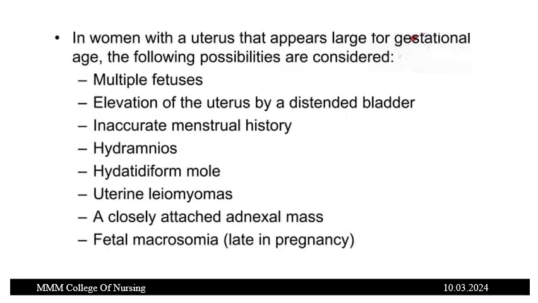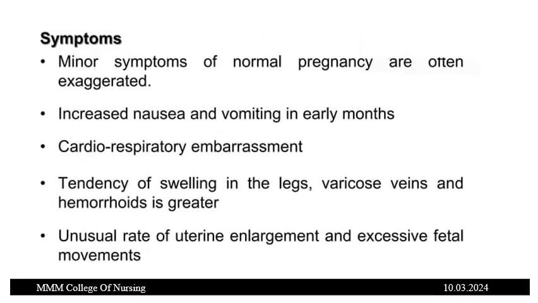In women with a uterus that appears large for gestational age, the following possibilities are considered: multiple fetus, elevation of the uterus by distended bladder, inaccurate menstrual history, hydramnios, hydatidiform mole, uterine leiomyomas, a closely attached adnexal mass, fetal macrosomia. All this can be considered if the uterus appears large for the gestational age.